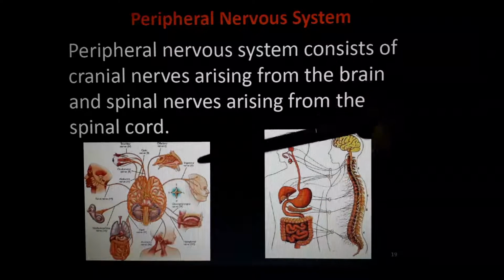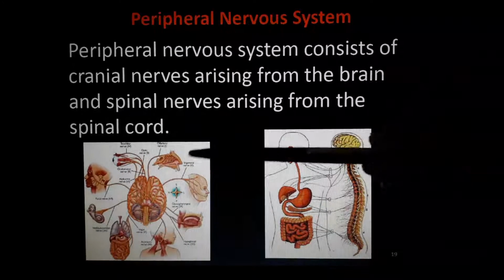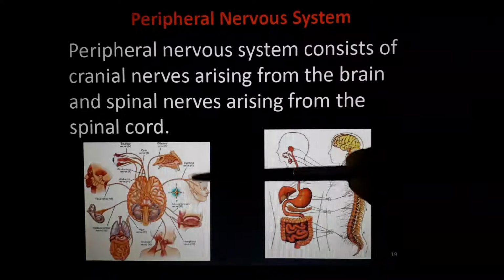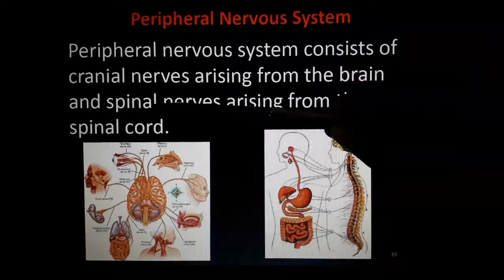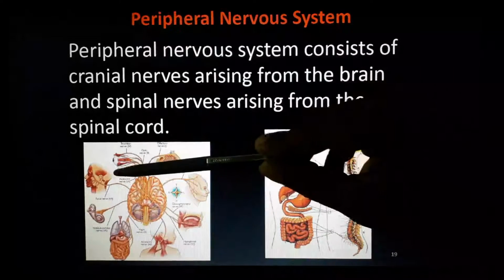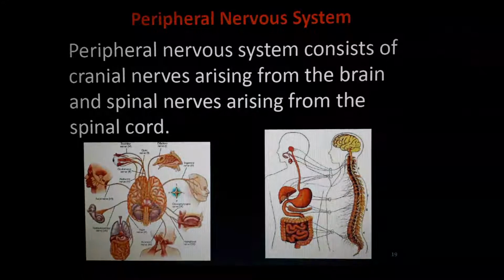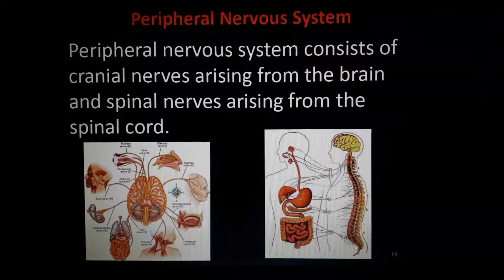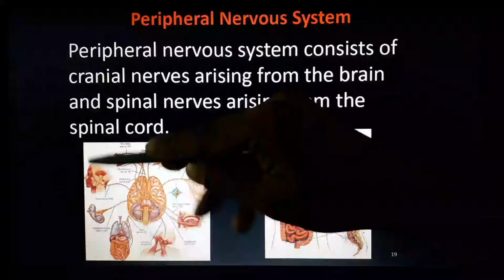Mostly cranial nerves connect what all things? Let's see. Some of the parts of our face. What is this? Ear and eyes, face muscles. We can move our different muscles in the face. What is that for? Human beings have a lot of expression in our face, isn't it? During crying, how is our face? During angry, how is our face? All these things are because of this